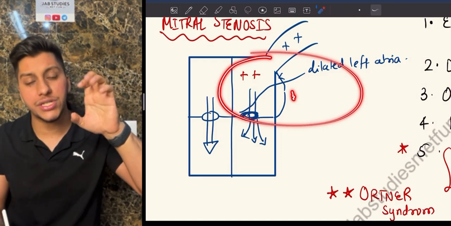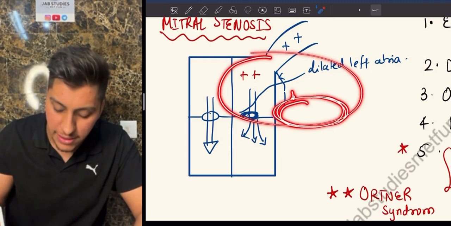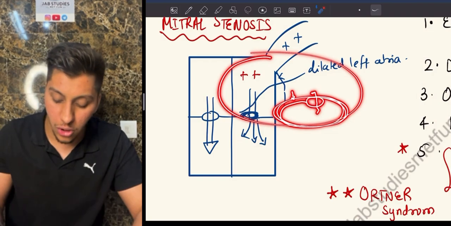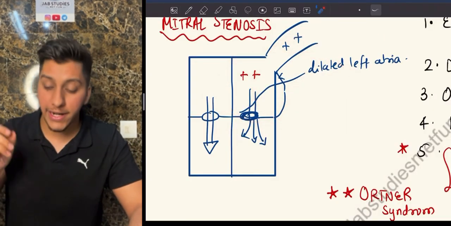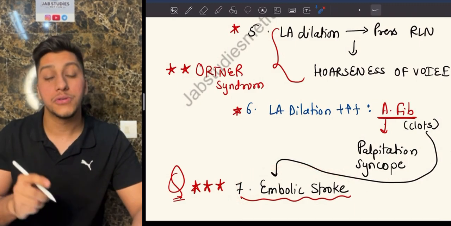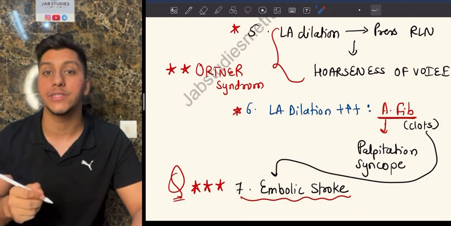Now, because of this twitching, you will have clots getting built. Clots will start to build on this side, in the atrium below, and because of this, these clots will start getting embolized. That is why you will have conditions like embolic stroke also. So see, because of mitral stenosis, the patient can suffer from stroke also. So it's very dangerous, right?